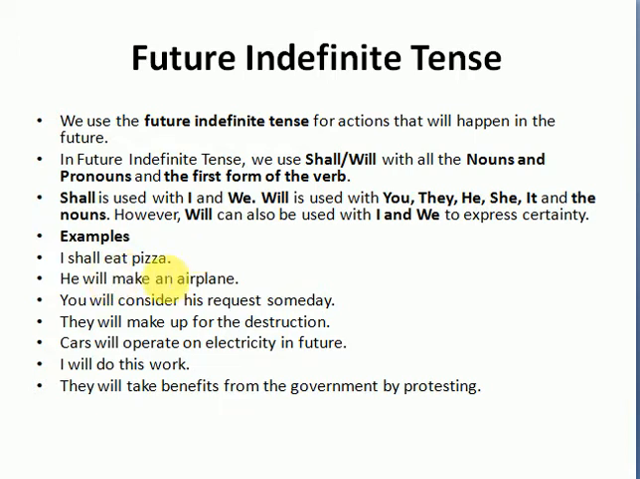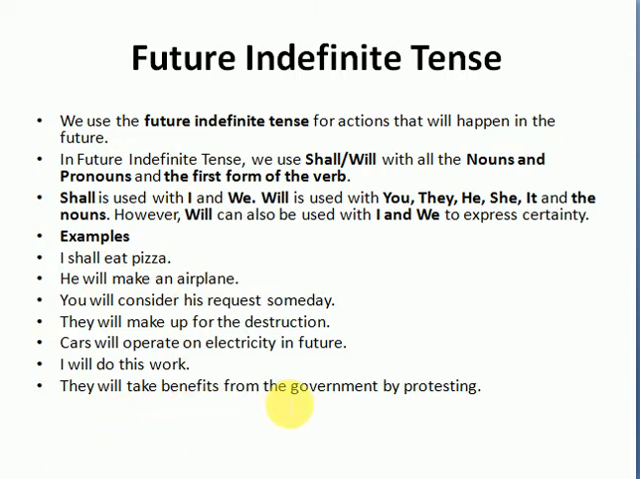So I shall eat pizza. That refers to some future action. I will do this work, so that expresses your strong will and your certainty. That's why you use I with will. Here you are not that much certain, therefore you will say I shall eat pizza.